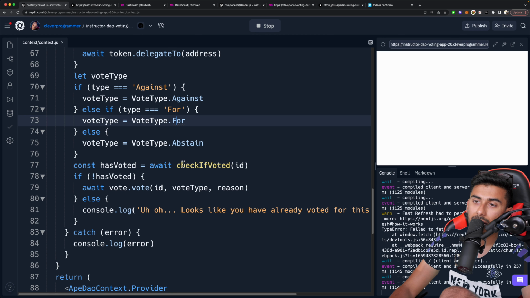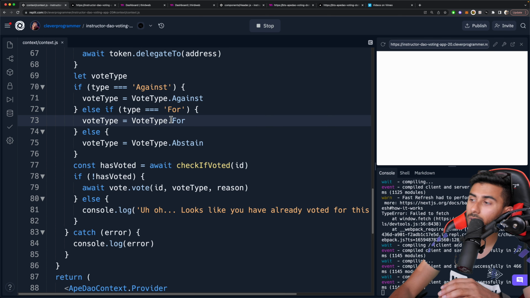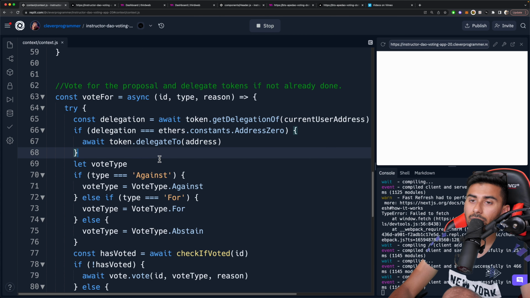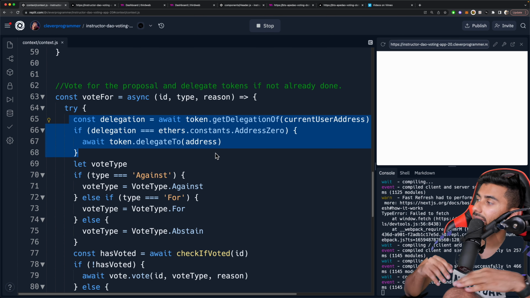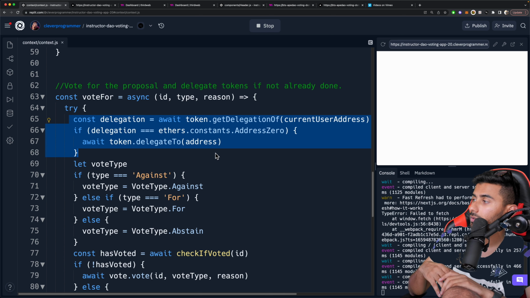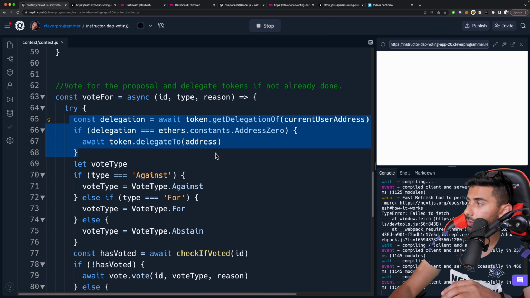Okay, and then make this a capital F here for VoteType.For. Make it a capital F, and that'll get rid of that little error that was showing up. Okay, and just to recap and understand what's happening here, this part of the code is basically saying, hey, delegate your custom tokens you own to be used to vote.